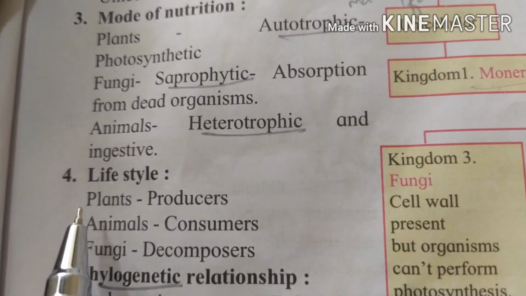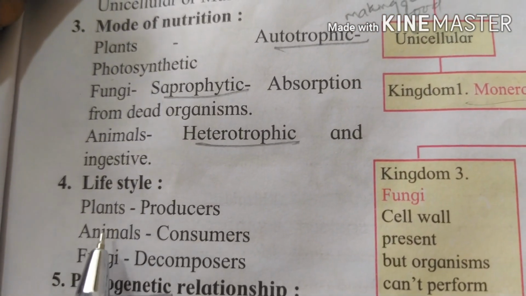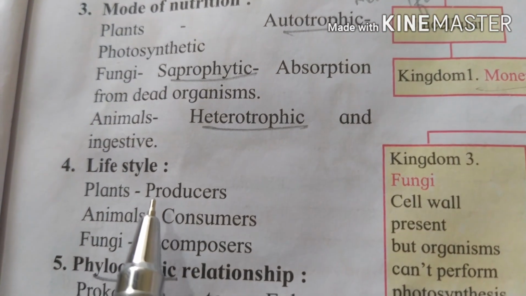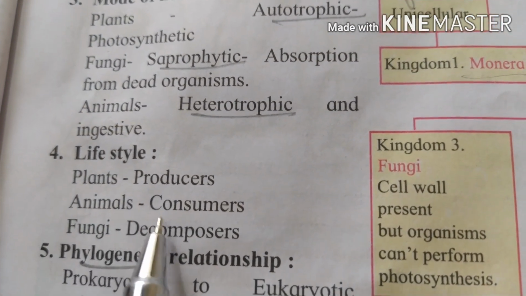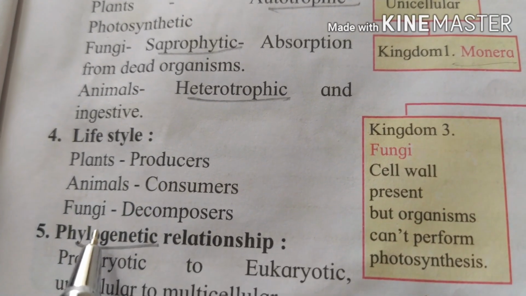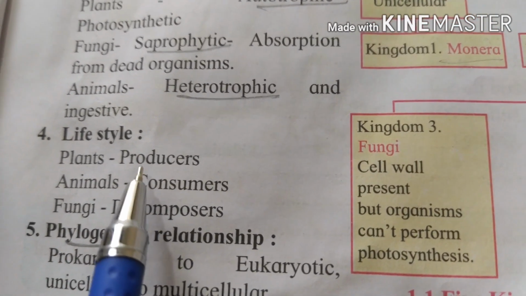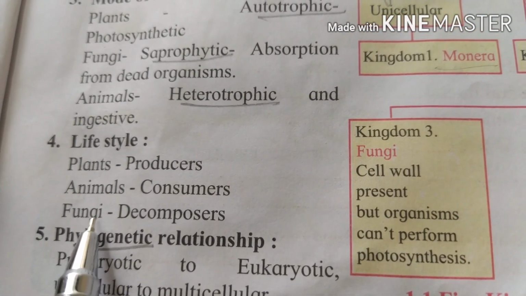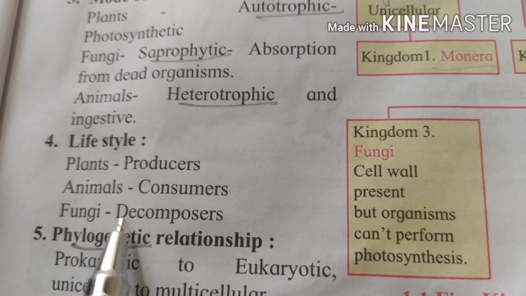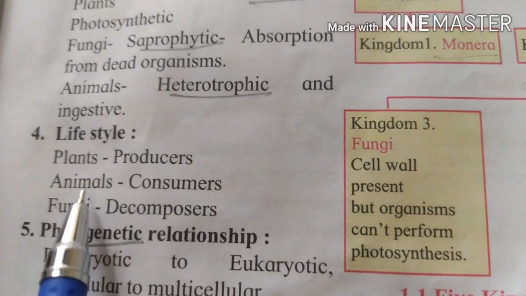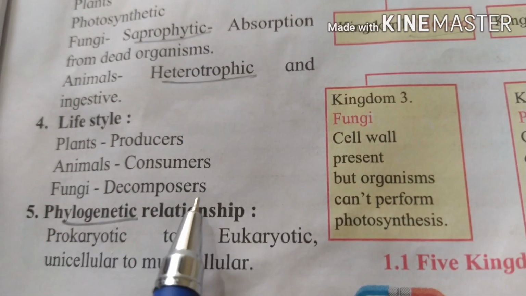Now the fourth one is lifestyle. Lifestyle means plants are the producers. Animals are consumers, meaning we are dependent upon the producers. And fungi are decomposers. After the death of plants and animals, fungi get their food from these dead animals or plants, so they are called decomposers.